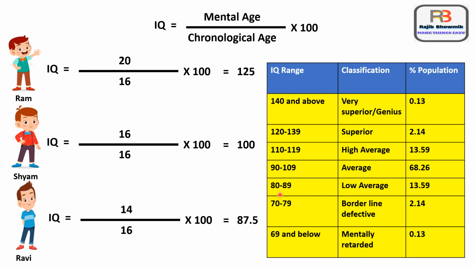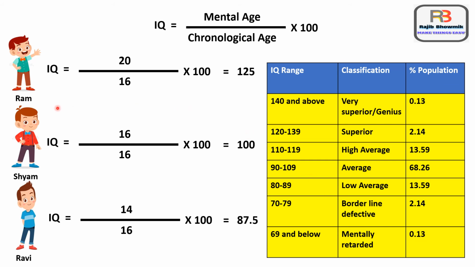If IQ range is 80 to 89, classification is low average and percentage population is 13.59. If IQ range is 70 to 79, then it's a borderline case and percentage population is 2.14. If IQ range is 69 and below, then it's a mentally retarded case and the percentage population is 0.13.